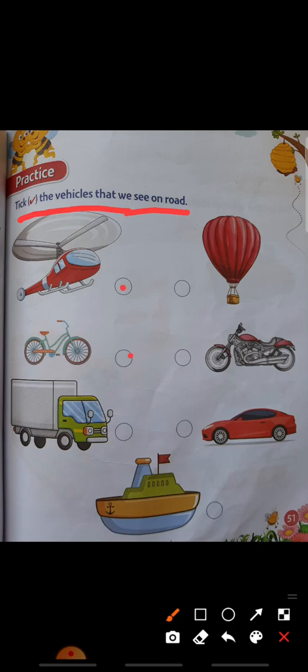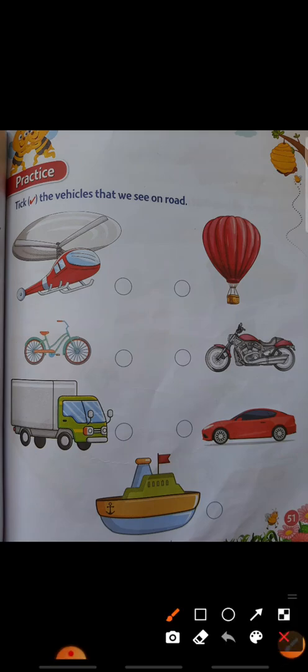Here the circles are there now. Can you see? These vehicles we will see on the road, only those pictures you have to tick. You have to do the right mark.